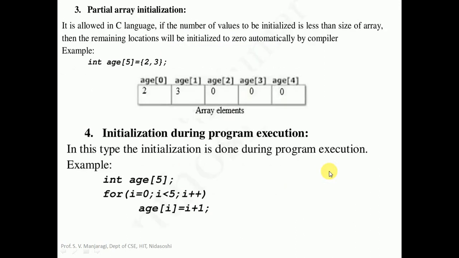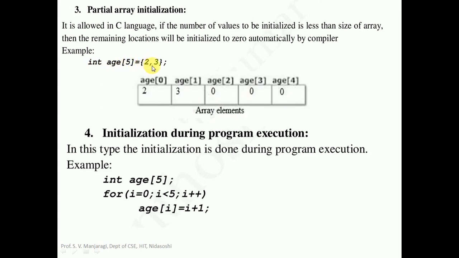Next one, partial array initialization. Here it is not necessary that all the elements of the array must be initialized. So partially we can do the array initialization. Let us take the example. int age of 5. This statement is creating an array with the name age having a size of 5, but it is initialized with only 2 elements.